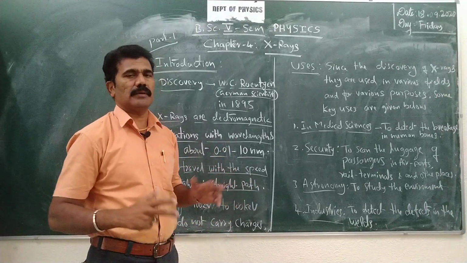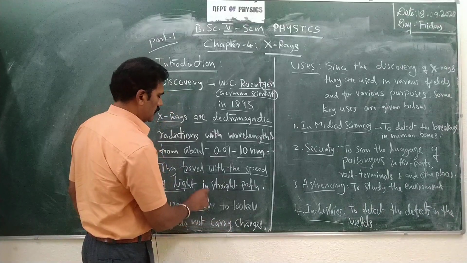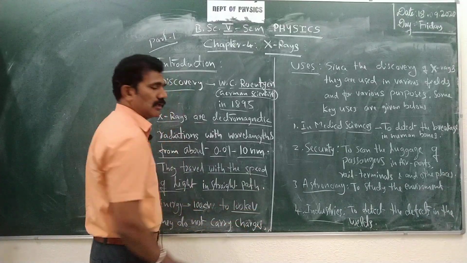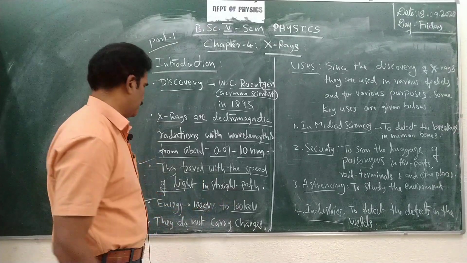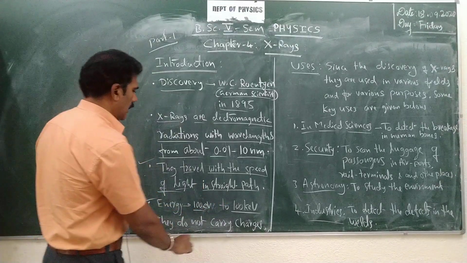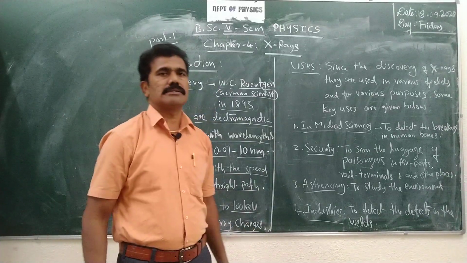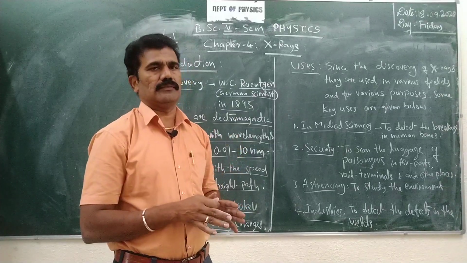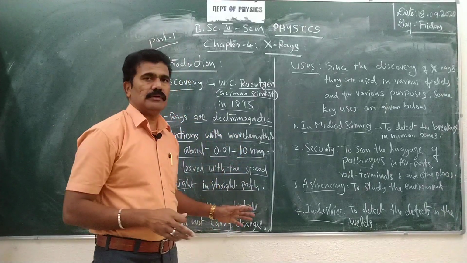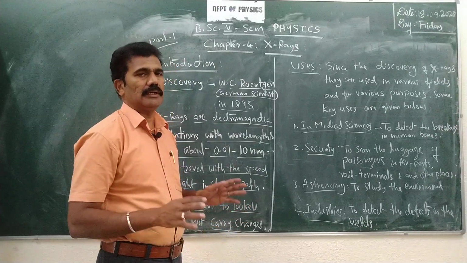X-rays have a tremendous amount of energy, starting from 100 electron volts to 100 kilo electron volts. Then they do not carry charges. Of course, all electromagnetic waves consist of photons, and photons are electrically neutral. So X-rays are also in terms of photons and have no charge.